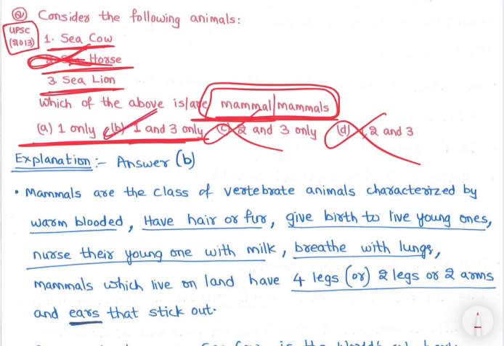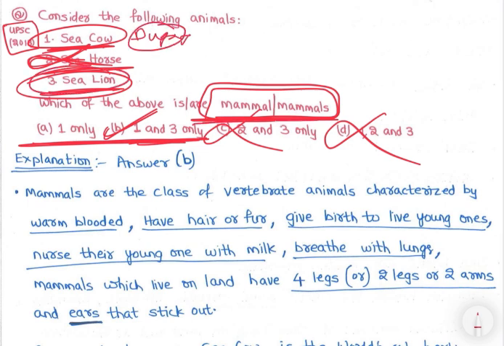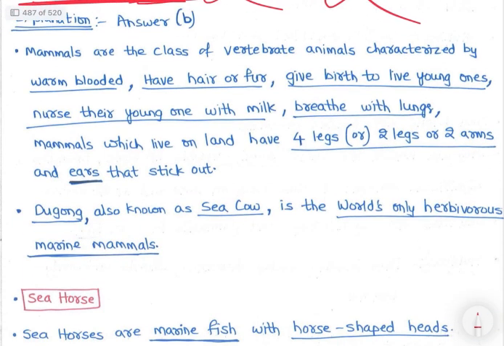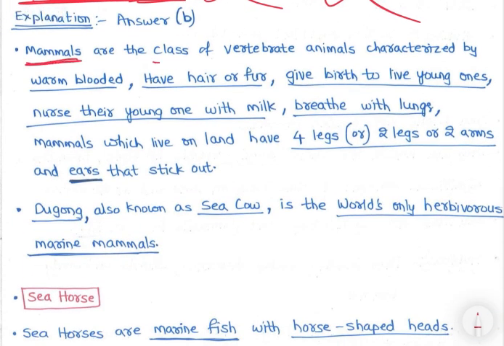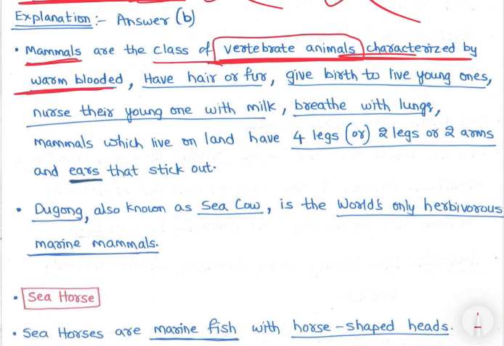So option B is the answer, that is sea lion and sea cow. Sea cow is basically dugong, right? So dugong is a mammal, so 1 we know, and 1 and 3, sea lion is also a mammal. We will be studying it, right? See, mammals are a class of vertebrate animals, animals that have a vertebrate, that is a backbone, right? Characterized by being warm blooded, right? Have hair or fur. See, what are humans? Humans are mammals, right? Ours is warm blooded, and we have hair or fur. We also have hair over our body, right?